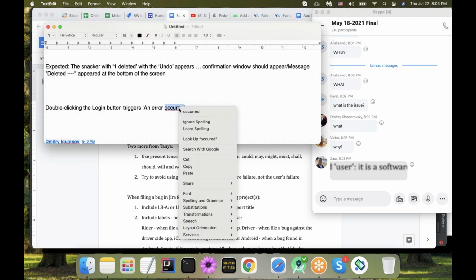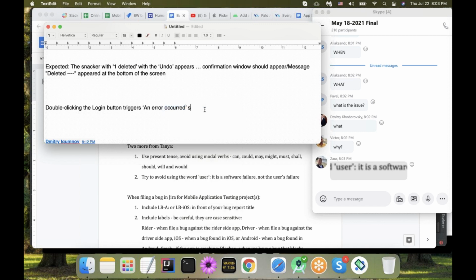Snack bar message. Snack bar. So in this case, I'm saying what exactly is happening. I see the snack bar with an error occurred message on it.